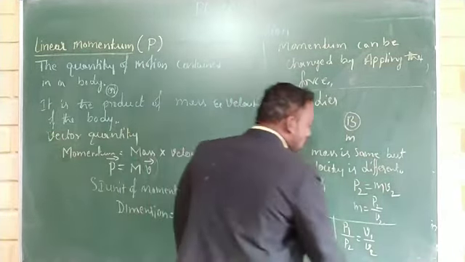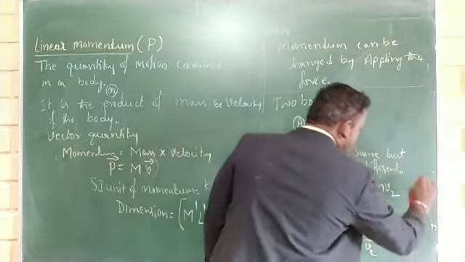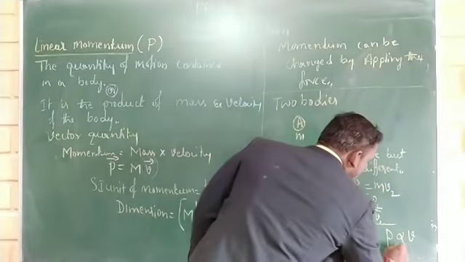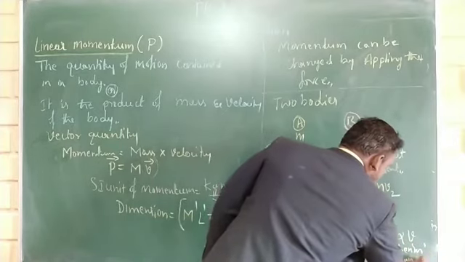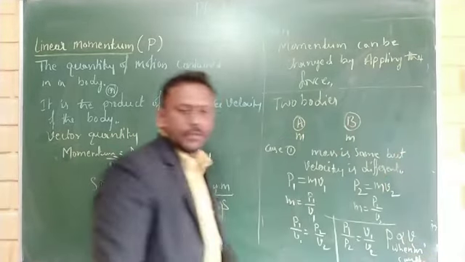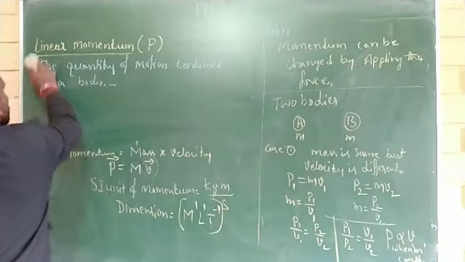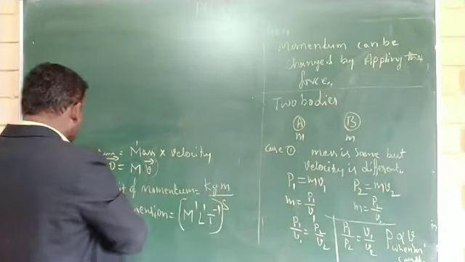Therefore, from this equation we can conclude that P is proportional to v when m is constant. Therefore, the graph of momentum versus velocity.